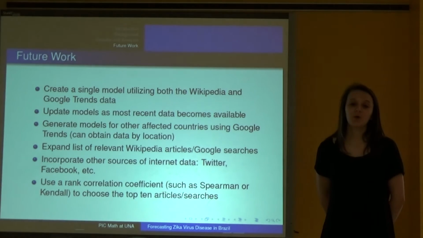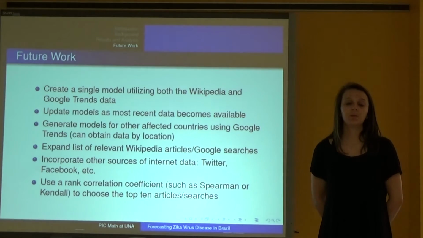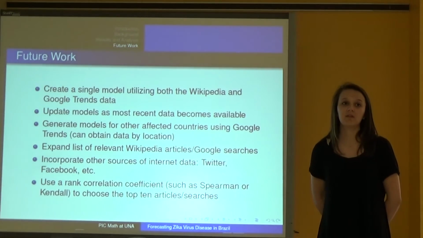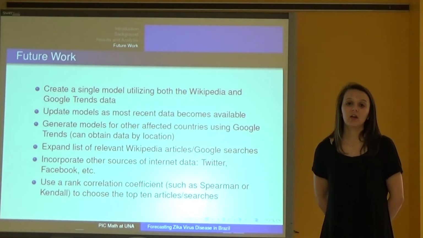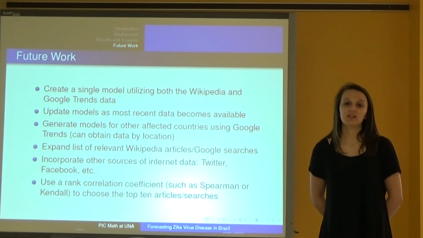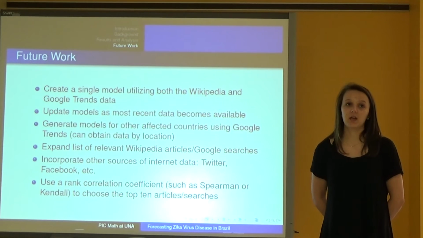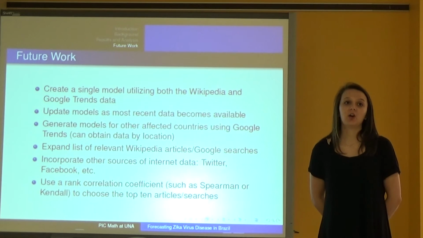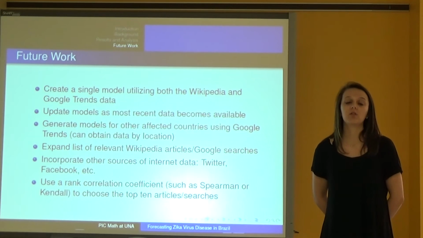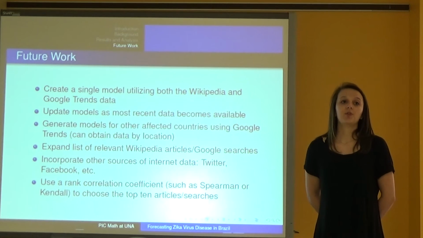So for our future work, we would like to create a single model utilizing both the Wikipedia and the Google Trends data in hopes that this will give us a better result. We would also like to update our models as most recent data becomes available. We would also like to generate models for other affected countries using Google Trends, since Google Trends allows us to search specifically by location. We'd also like to expand our list of relevant Wikipedia articles in Google searches instead of just choosing articles that are 1 click away from the disease page. We also want to include articles that are 2 to 3 clicks away from the disease page.